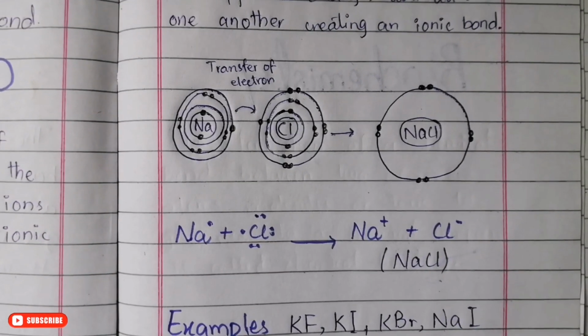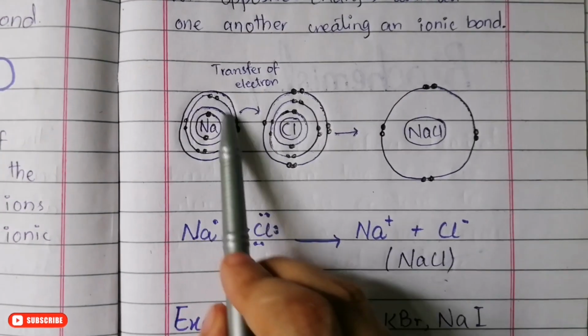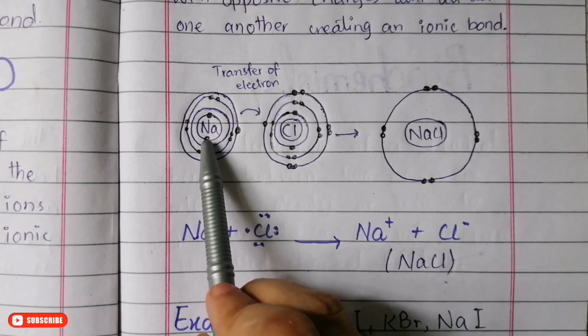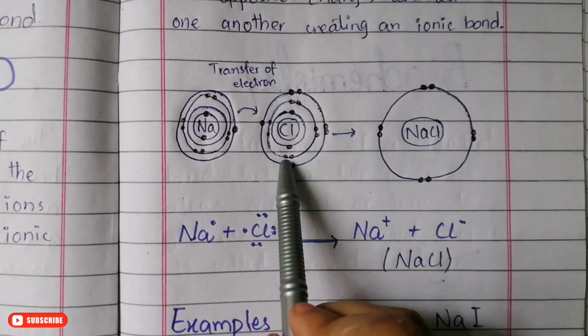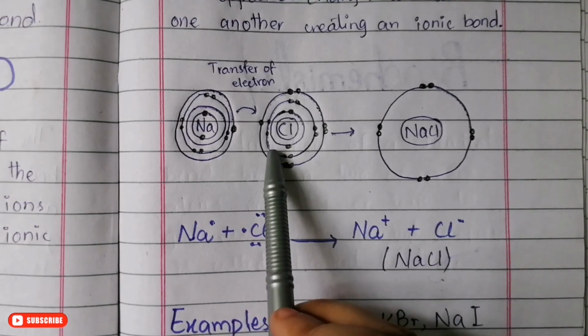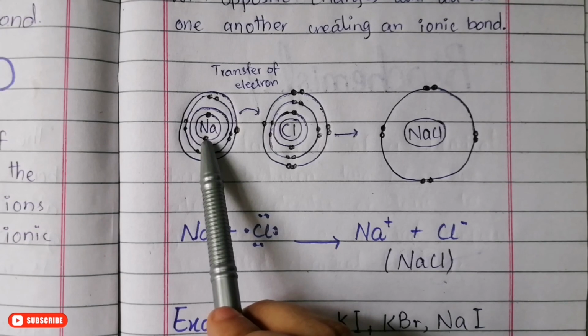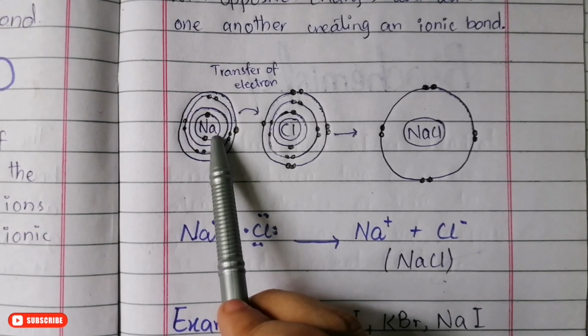Now with the help of a diagram I will be able to explain it in a better way. Here is an atom known as sodium, which is represented by Na. Along with that we have another atom, Cl. Now a reaction takes place between them. So what exactly happens in the case of sodium? You can easily see the first shell has 2 electrons. This is a stable shell.